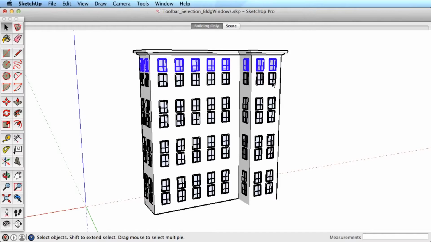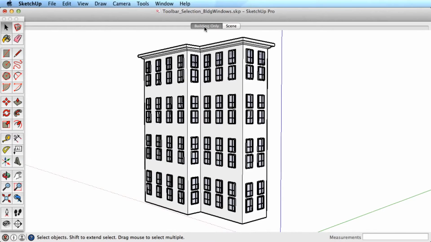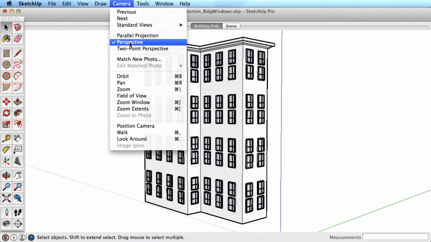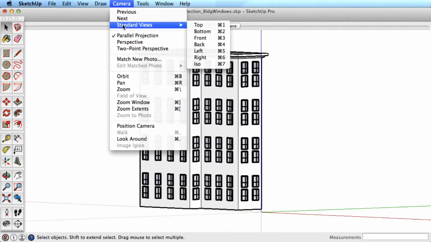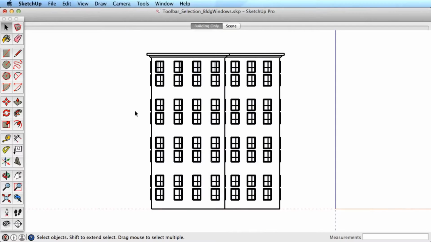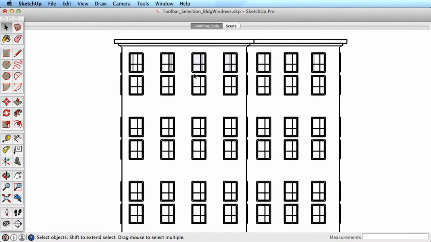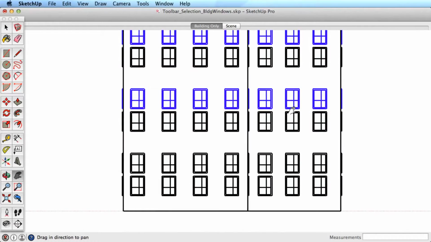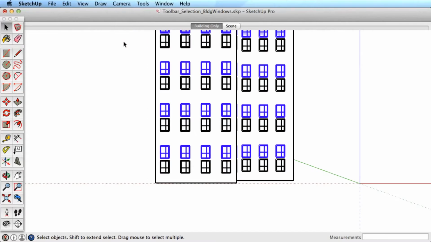Okay, so let's add a few more windows, and this time the task is to select every other row of windows. We could select them individually, but with this many windows, there are better ways to work. Toggle Perspective Mode off from the Camera menu, then choose a front or side view of the building. Now it is easy to drag a few selection windows around only the rows of windows we want. Remember to drag toward the right and choose the right modifier keys to add to your selection. With the windows selected, you can toggle the perspective back on and change your windows as needed.